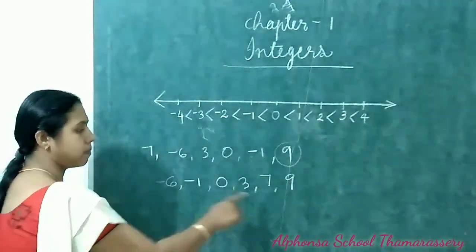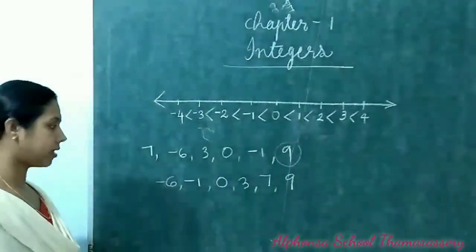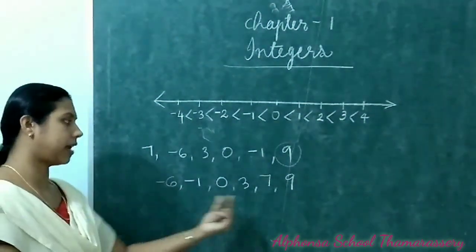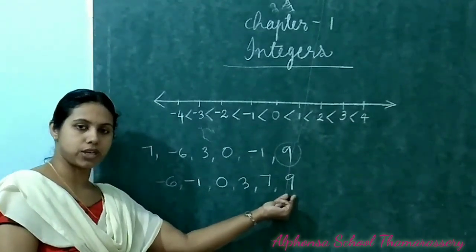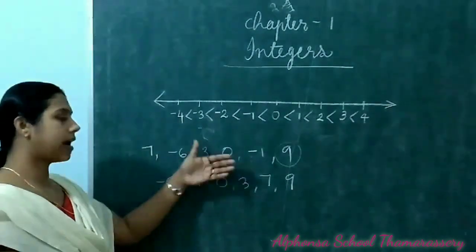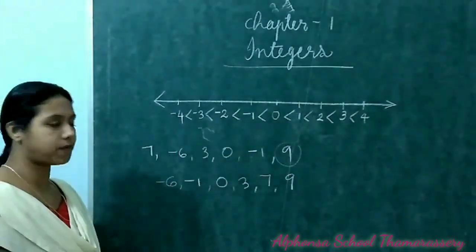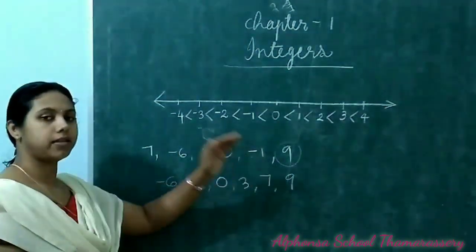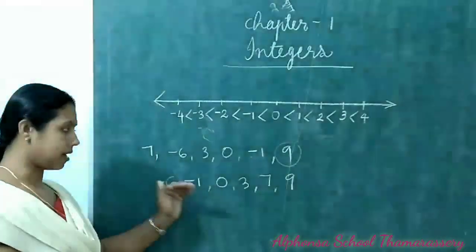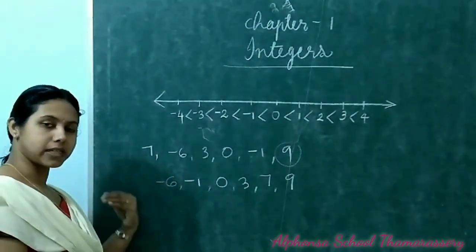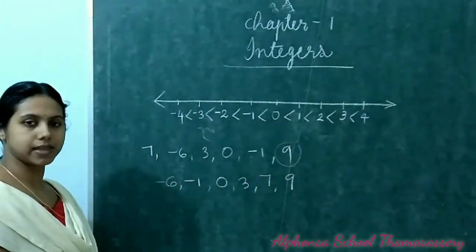Now we arrange the numbers in ascending order. The smallest number is minus 6 and the greater number is positive 9. Same way you can arrange in descending order. When you arrange in descending order, the biggest number will come first. Here 9, then 7, then 3, 0, minus 1 and minus 6.